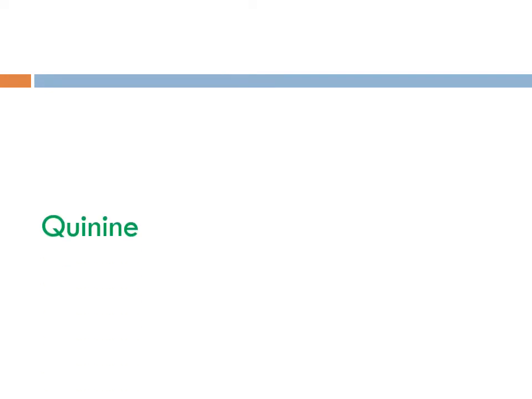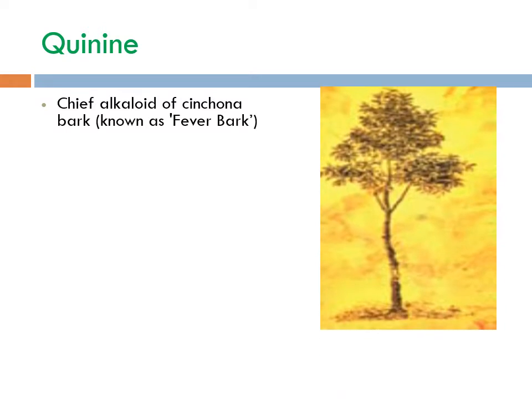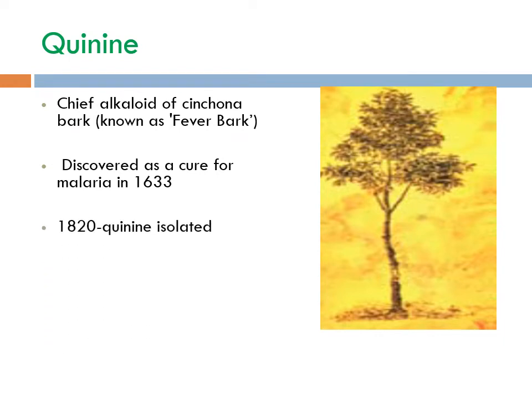Next drug is quinine. Quinine is the chief alkaloid of cinchona bark, known as fever bark, which is a tree found in South America. It was discovered as a cure for malaria in 1633. In 1820, quinine was isolated, and even today quinine is obtained entirely from natural sources due to difficulties in synthesizing the complex molecule.